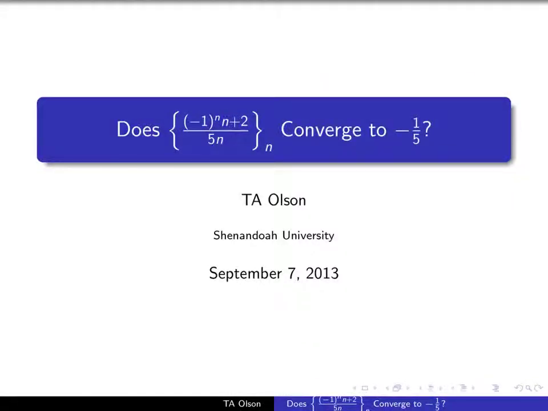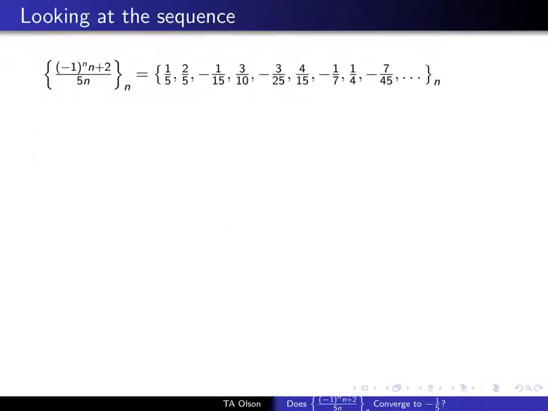So for this video, we're going to look at whether or not this sequence converges to -1/5. If we look at the terms of our sequence, (-1)^n + 2 over 5n, we're going to alternately add and subtract the n's. So we get terms like 1/5, 2/5, -1/5, 1/15, 3/10, -3/25, etc. And some of them simplify and some of them don't.